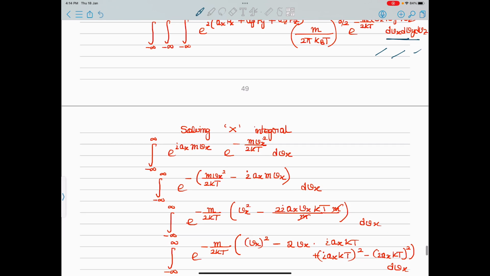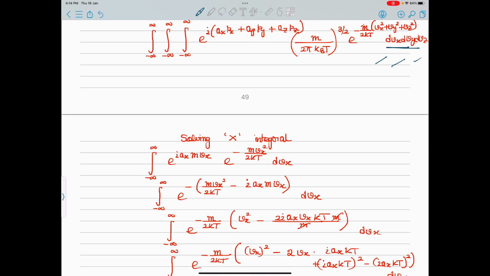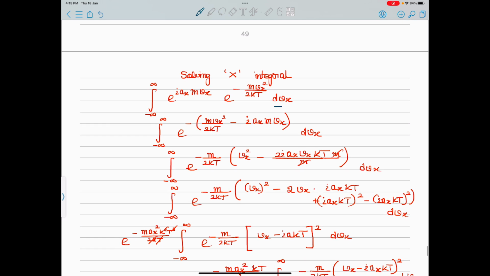That's all. Now what I do is that they are all independent integrals because x, y, z are mutually perpendicular. They are orthogonal to each other. We can take each integral and solve it. So I will just solve one of the integrals. The other will be exactly similar to that. So solving the x integral, I have taken e to the power iota ax px. A cube I have not taken. So only this portion and this portion I have taken: e to the power minus m vx square upon 2 kbt dvx. Of course, m by 2 pi kbt to the power 3 by 2 remains as it is because it's a constant.